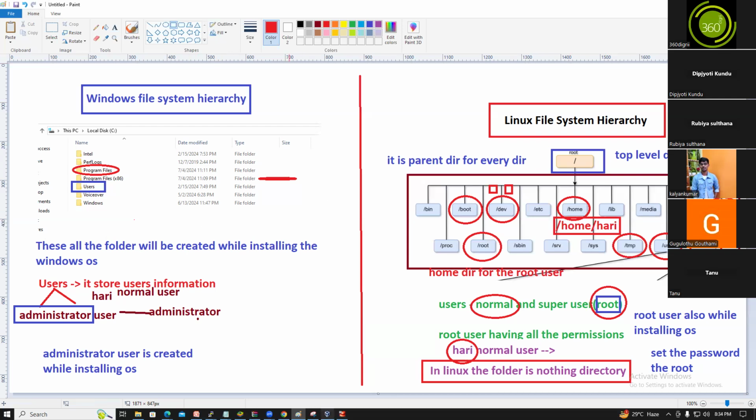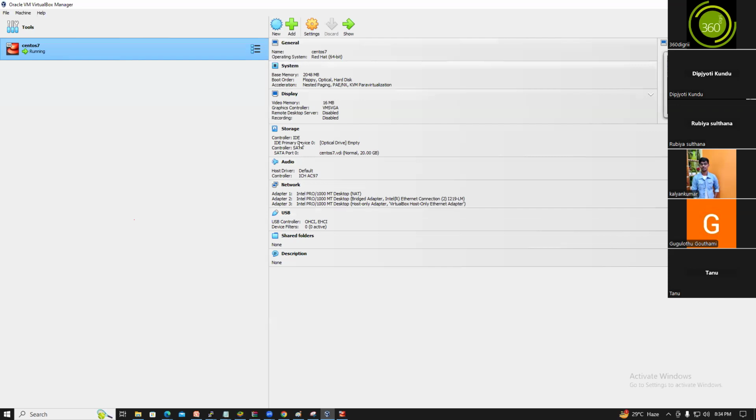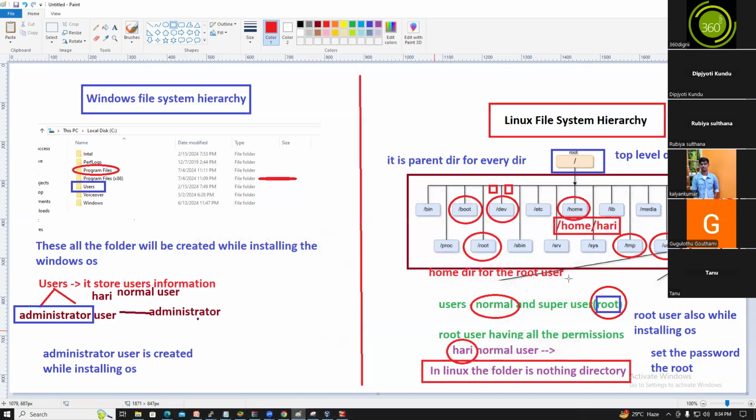Then /mnt and /media. Yesterday we added an optical drive for installing the OS. So /media is nothing but for adding optical drives, like a CD drive or DVD drive. /mnt: if you want to add USB data, USB pen drives, they will be located under /mnt.